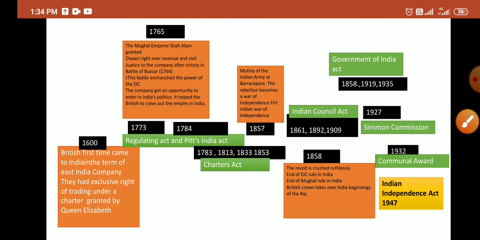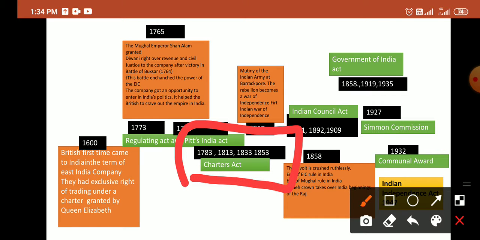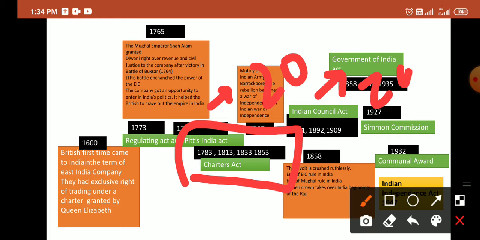Later in the year 1773, the Regulatory Act came, and in 1784 the Pitt's India Act was formulated. Later there were four Charter Acts enacted, each at a gap of nearly 20 years, in the years 1793, 1813, 1833 and 1853.